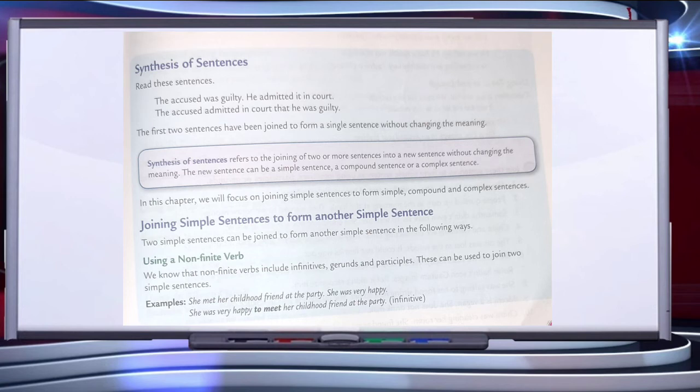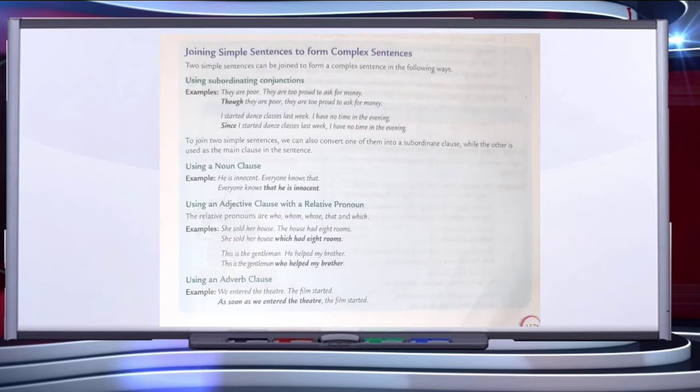Similarly, we can use phrases. We can use adverb phrases, enough to, and all these words to join the sentences. If we have to join simple sentences to form the compound or complex sentence, then we have to use conjunctions, or we can use clauses, etc. If we have to convert it to complex, then we have to add subordinating conjunctions like though, since, and all these, noun clauses, adjective clauses, adverb clauses, etc.